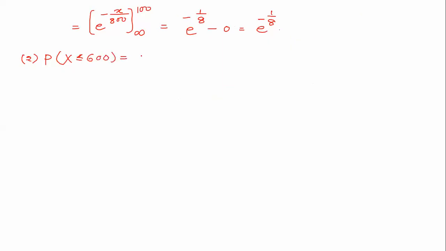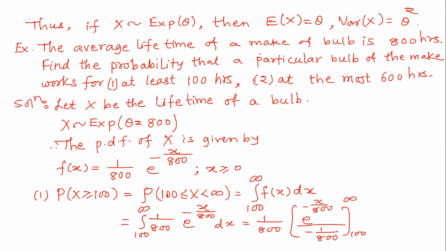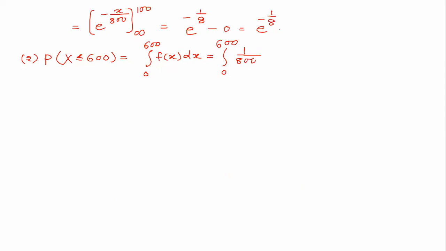This probability is the integration from 0 to 600 of f of x dx. So this is integration 0 to 600 of 1 upon 800 e to the power minus x upon 800 dx.